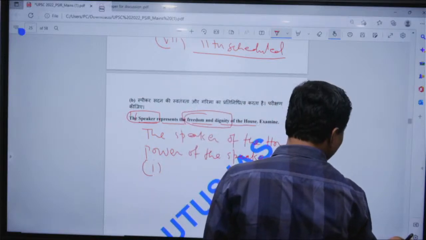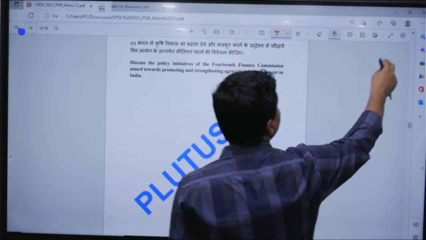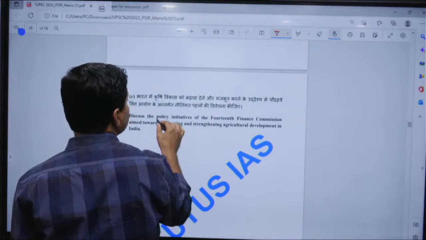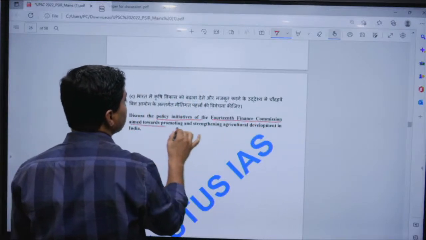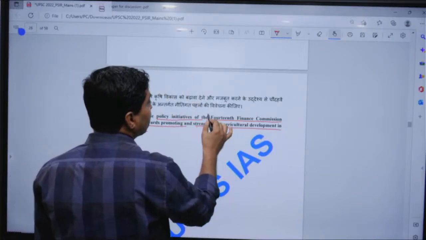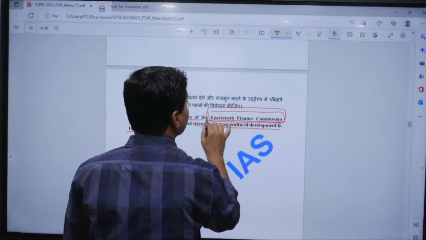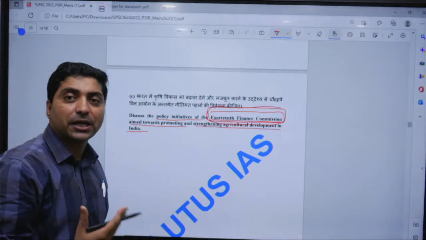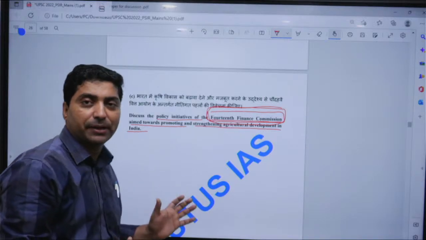Now let me talk about the next question. Discuss the policy initiatives of the 14th Finance Commission aimed towards promoting and strengthening agricultural development in India. Now one can start with the Finance Commission and the role of the Finance Commission in Indian development, and the 14th Finance Commission recommendations.